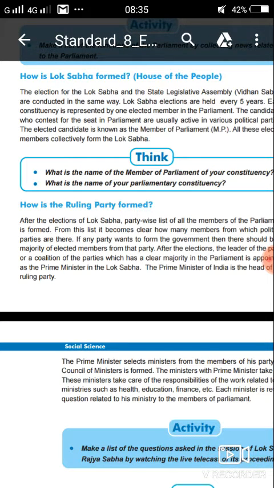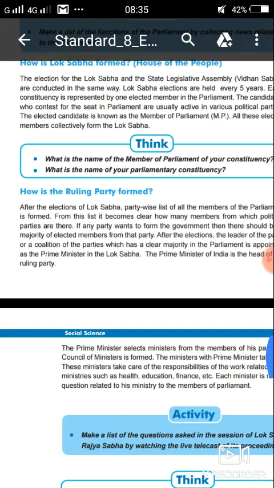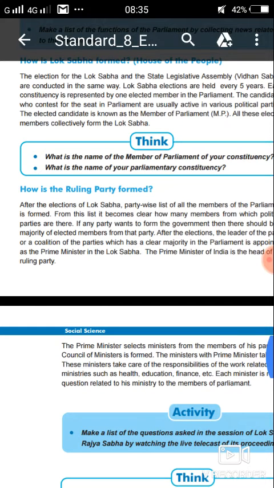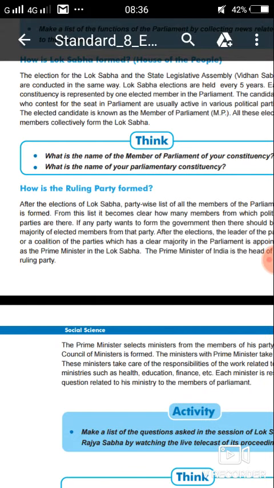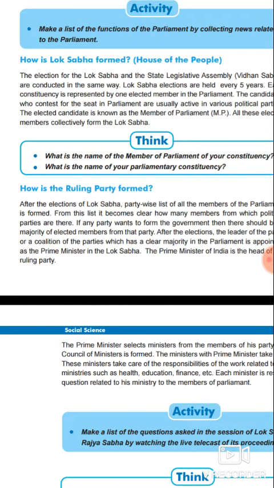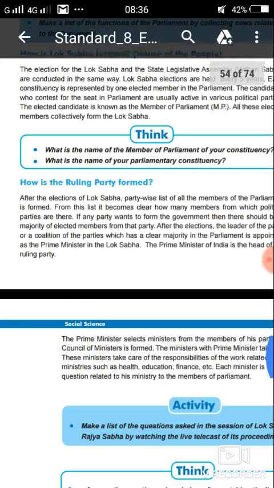The Rajya Sabha is the permanent house. It never gets dissolved. In the Lok Sabha, when a no confidence motion is put, the government has to prove its majority. Suppose they fail, the Lok Sabha will be dissolved. But in the case of Rajya Sabha, it is not applicable. It never gets dissolved completely.